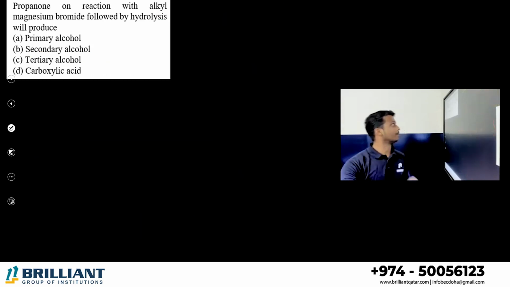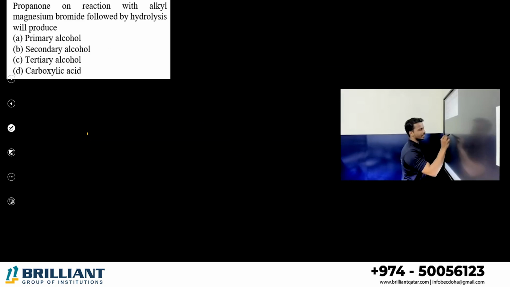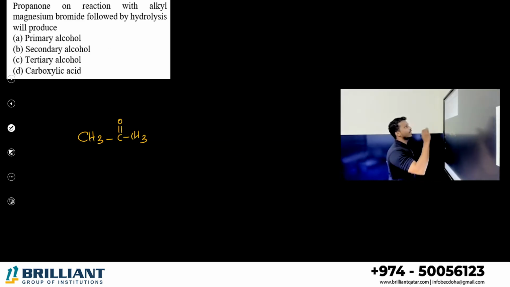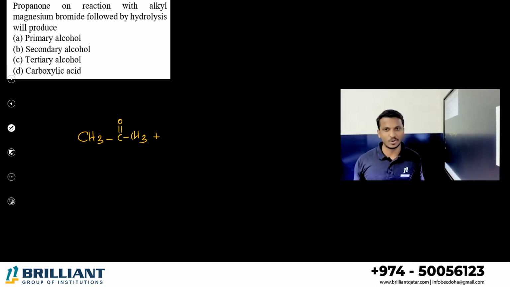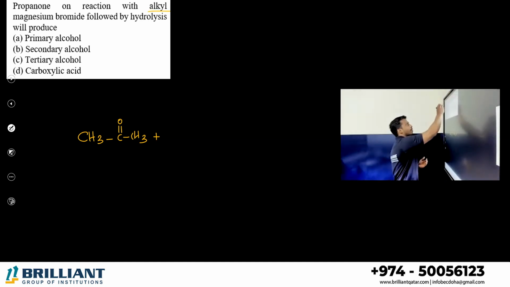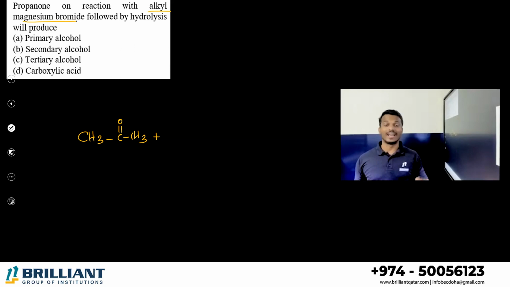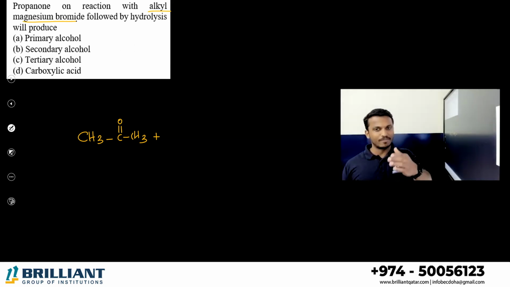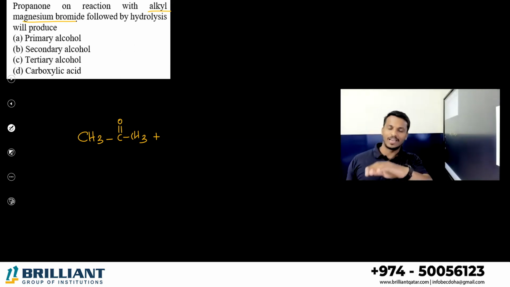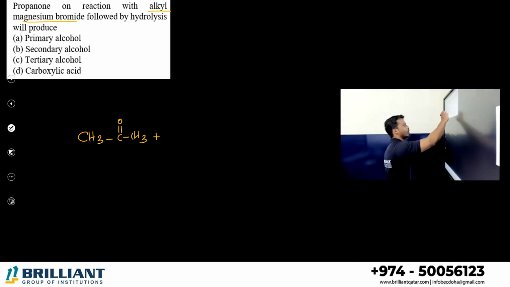Okay, next. Propanone, again the same question. Propanone, what is propanone? I said CH3COCH3. Propanone on reaction with an alkyl magnesium bromide, which will give you after hydrolysis what? I told you, alkyl magnesium bromide. What is that? Grignard reagent. It's a ketone, right? Propanone, when reacting with a Grignard reagent, your product is confirmed. It is tertiary alcohol. Let me show you once again.